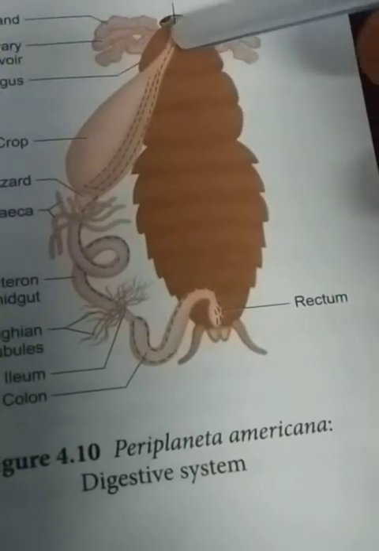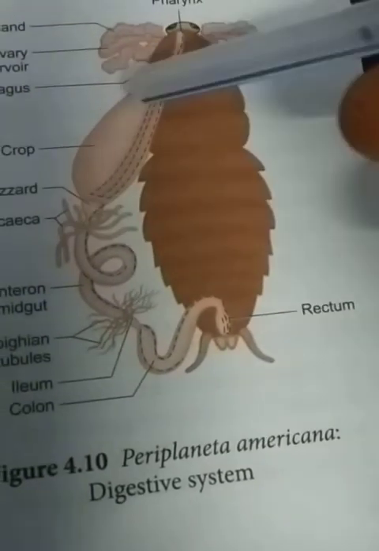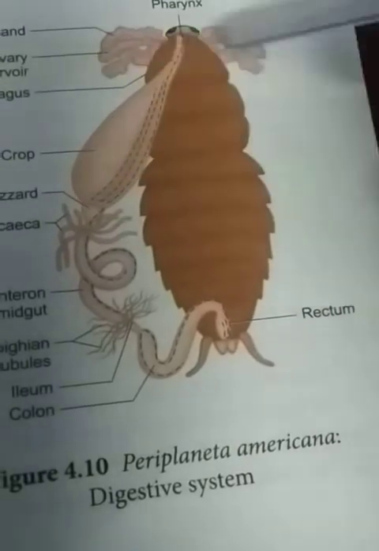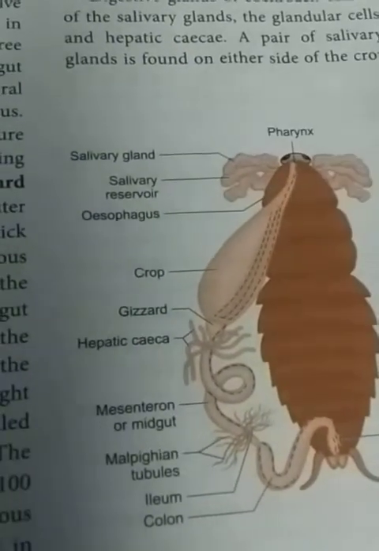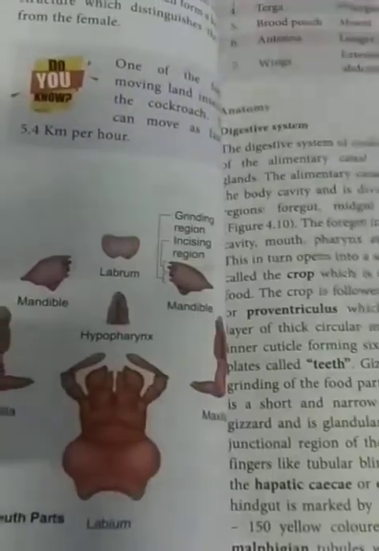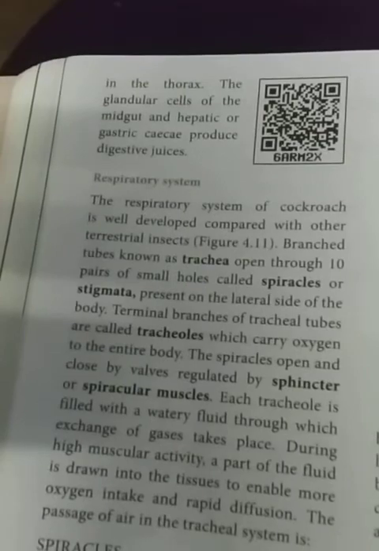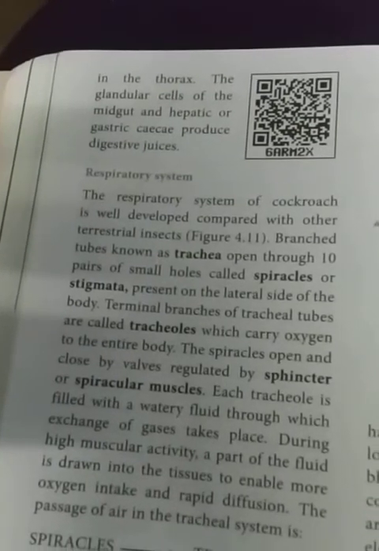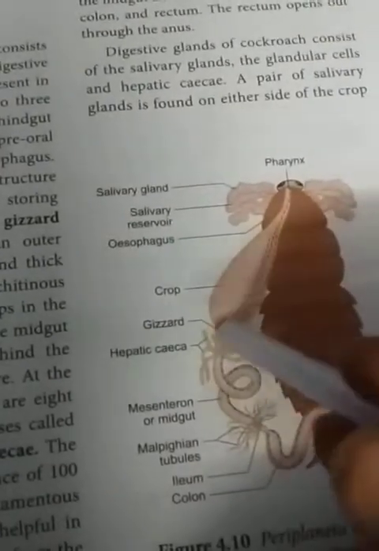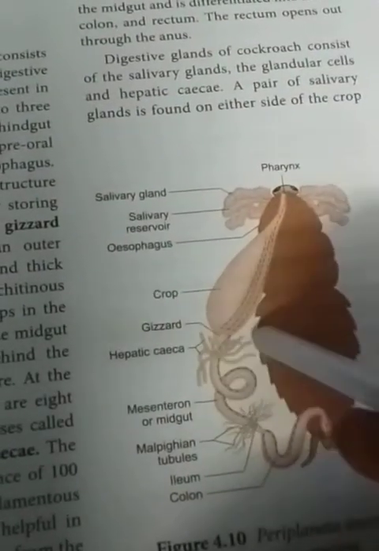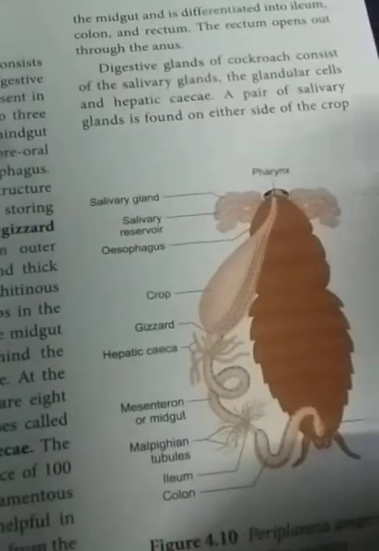A pair of salivary glands is found on either side of the crop, in the thoracic region. The glandular cells of the midgut and the hepatic or gastric CK produce digestive juices, that is, the enzymes, which are helpful for digestion.